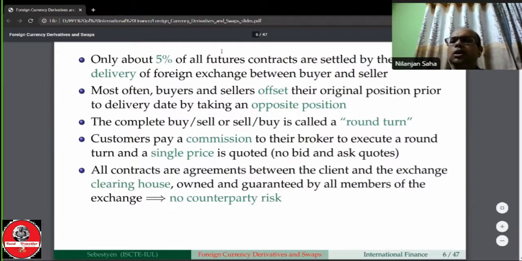All the contracts are agreements between the client and the exchange clearing house, and the exchange clearing house is owned and guaranteed by all the members of the exchange. Therefore, no counterparty risks are there. So these are the major features of the foreign currency contract that make the contract standardized.